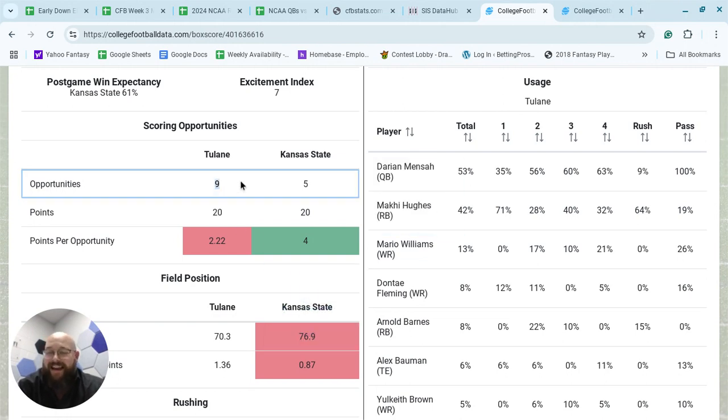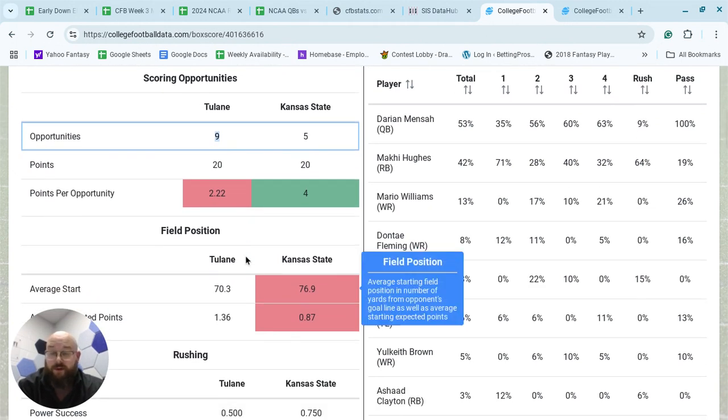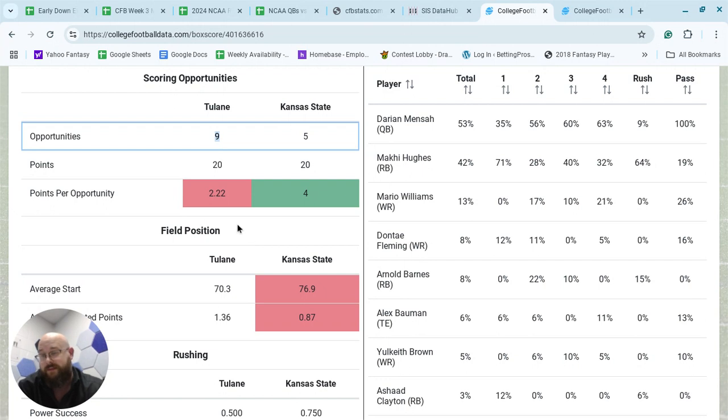Tulane had 9 scoring opportunities. And that means they were inside the 40 of Kansas State 9 times. That is just that. I mean, you're flirting with disaster there, because you're only going to average between 10 to 12 possessions a game, depending on how the game plays out.